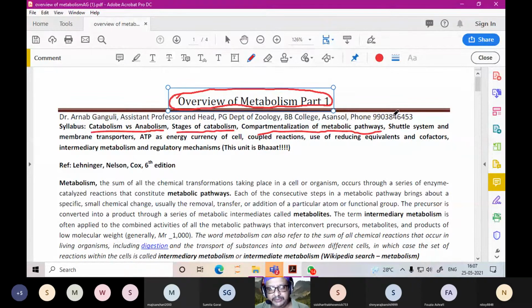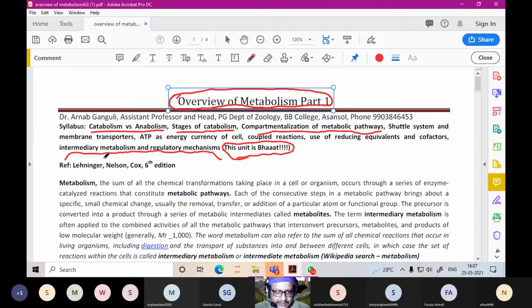The next day we will be discussing shuttle systems and membrane transporters, and ATP as the energy currency of cells. What are coupled reactions, what are reducing equivalents, what are cofactors, what is intermediary metabolism and regulatory metabolism. Basically this unit is, you have to still study and you get lots.